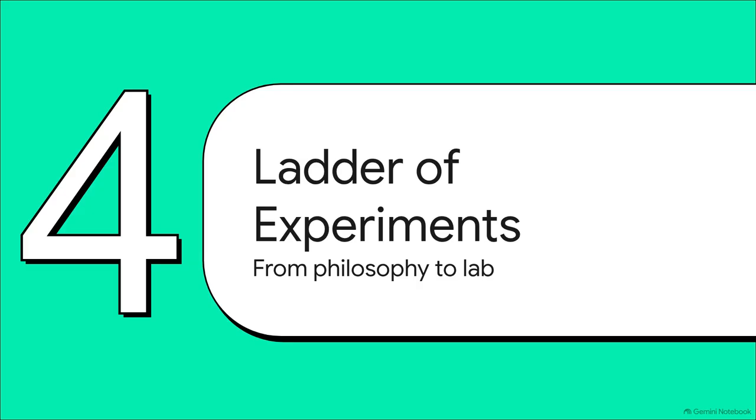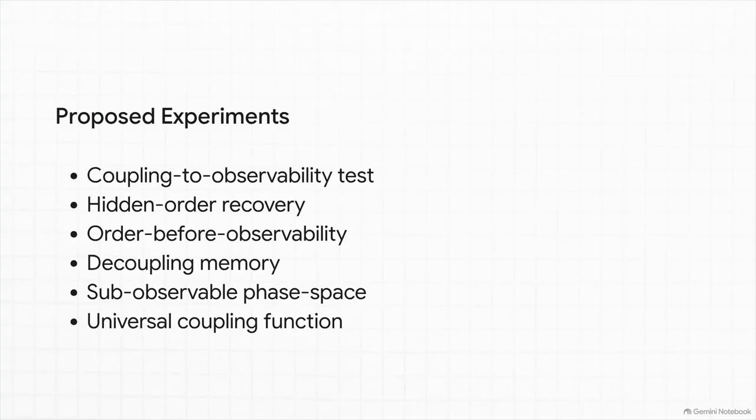Because let's be honest, an idea like this is really just philosophy unless we can actually test it in a lab. We need a progressive ladder of experiments. The source material actually outlines 6 proposed experiments to try and falsify the theory. And the real genius here? We can use systems we can actually control today, like optical modes, superconducting resonators, or electronic analogs.